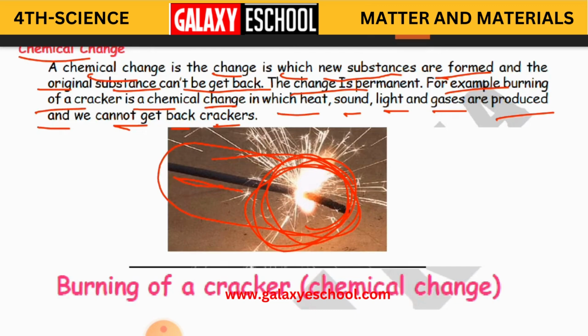So when you burn this cracker, what did you get? You got heat, you got sound, you got light, you got gases. When you burn the paper, you got ash. So this is what you are getting: new materials, new substances from the original ones, and the original one is not going to come back for us. Clear, children? This is the chemical change.